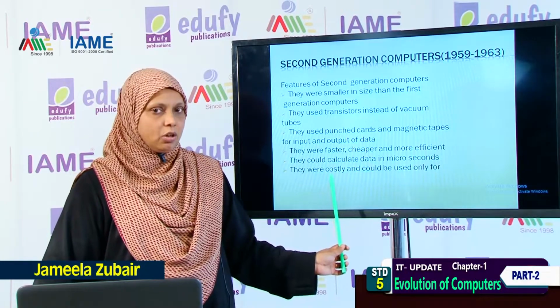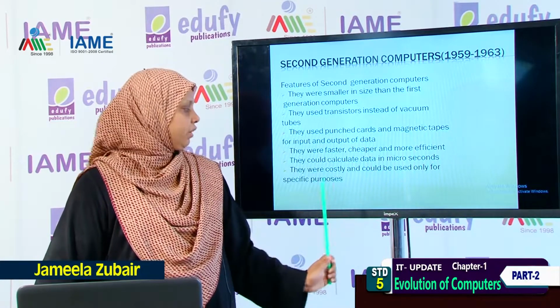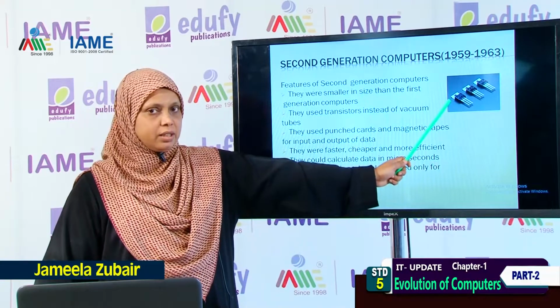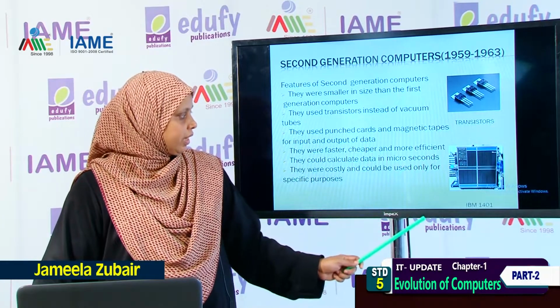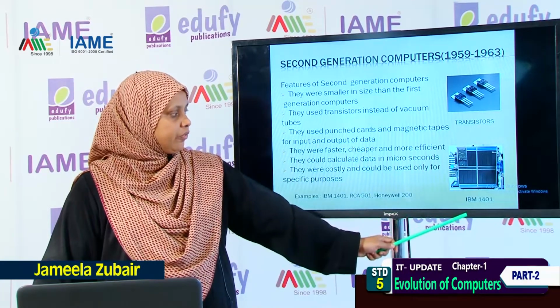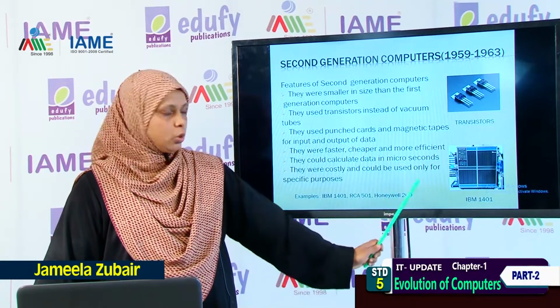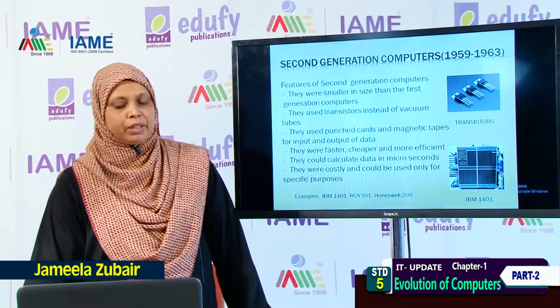They were a little bit costly and could be used only for specific purposes. Now, these are the transistors. It is the image of transistors. And the examples are IBM 1401, RCA 501, Honeywell 200. Okay, this is about the second generation of computers.